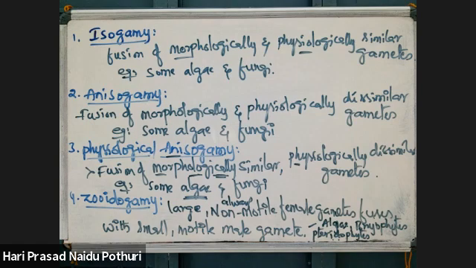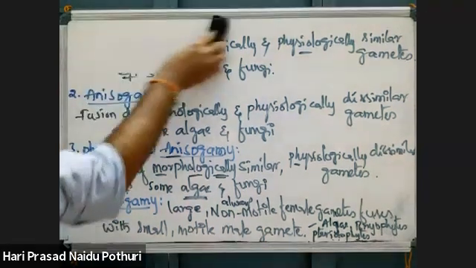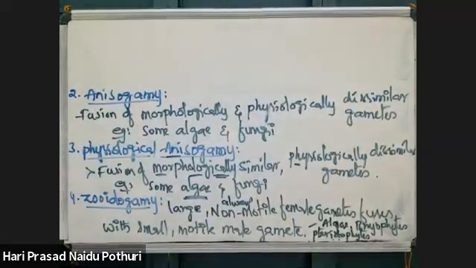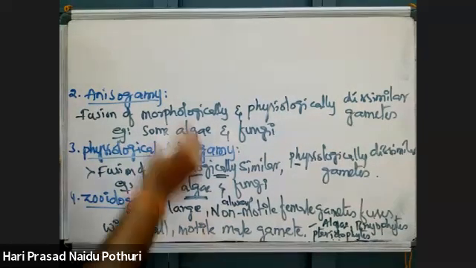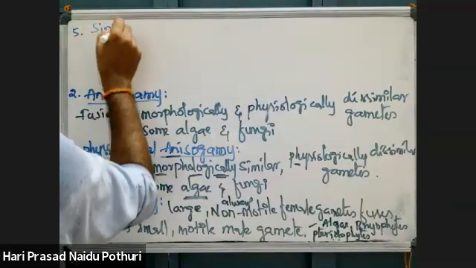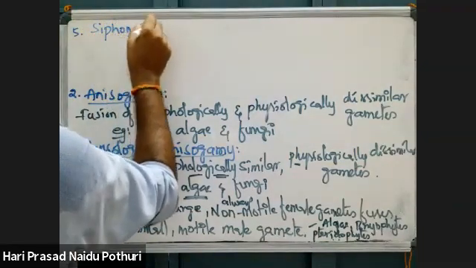That fusion is called what? Zooidogamy. Here, zooidogamy is a type of oogamy, you know. Oogamy means, I will tell you, next type I will explain, then you can understand what is oogamy.